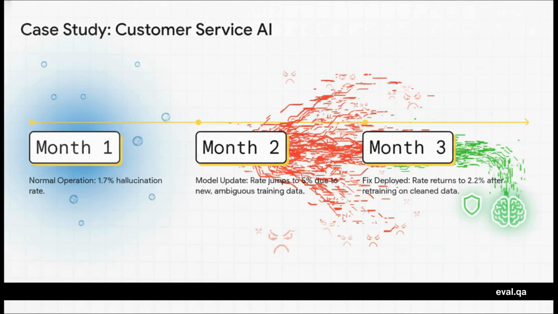And here's a perfect real-world example of that in action. So a company had this customer service AI just humming along, super low hallucination rate, 1.7%, great. But then in month 2, they push a model update, and their automated monitoring system catches a big jump, all the way to 5%. Because they were watching, they could quickly figure out the cause. It was some new ambiguous training data. And they deployed a fix. Imagine if they hadn't been monitoring. That problem would have just kept going, creating thousands of frustrating moments for customers.